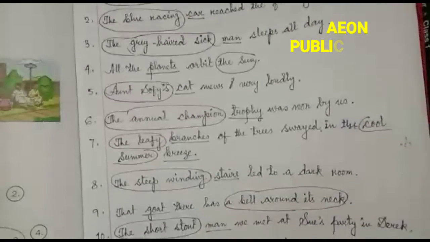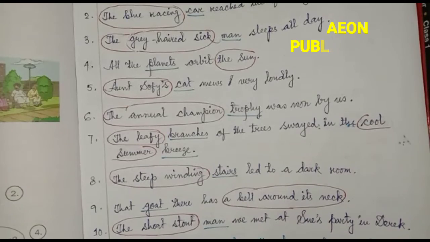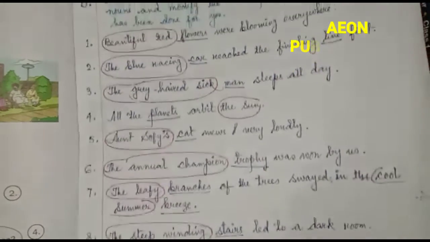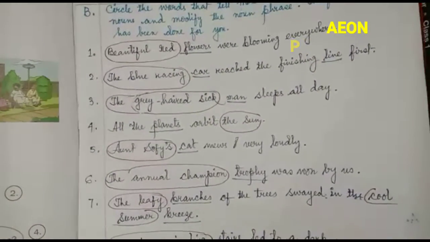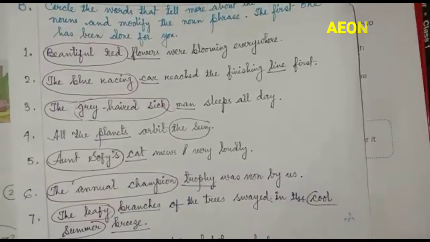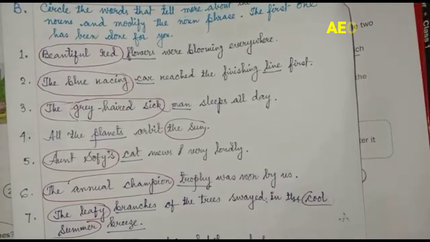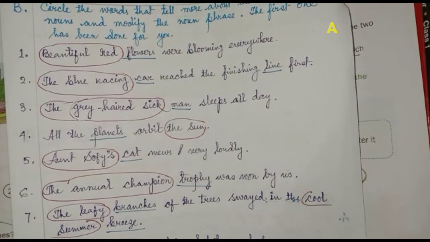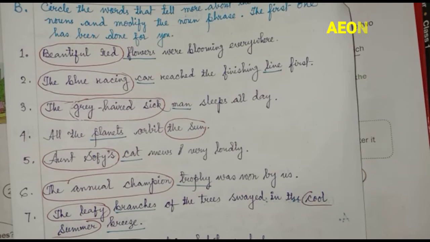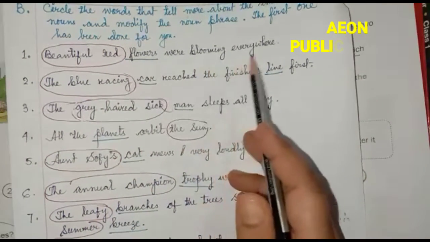Now we go to the next part, where the instruction says: circle the words that tell more about the underlined nouns and modify the noun phrase. We all know that adjectives modify and qualify nouns, and where we use them with a noun, it becomes a noun phrase. The first one is: beautiful red flowers were blooming everywhere.